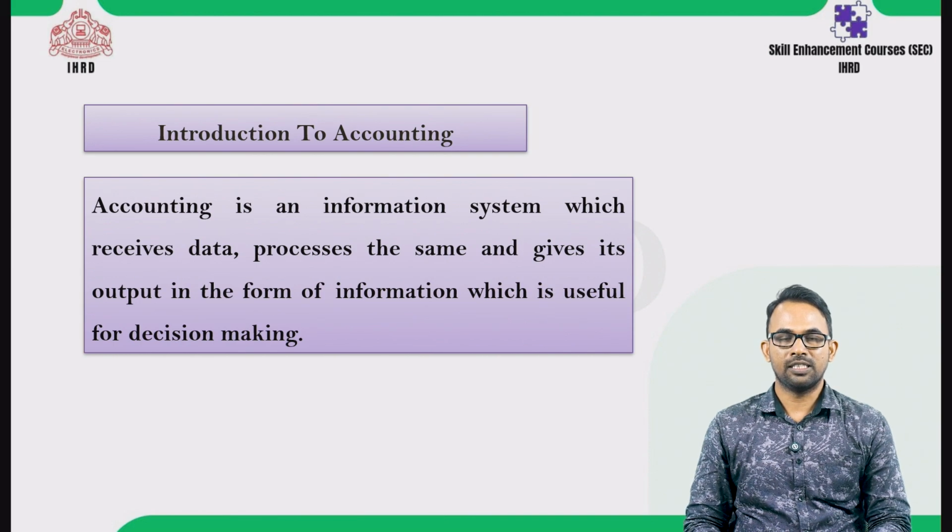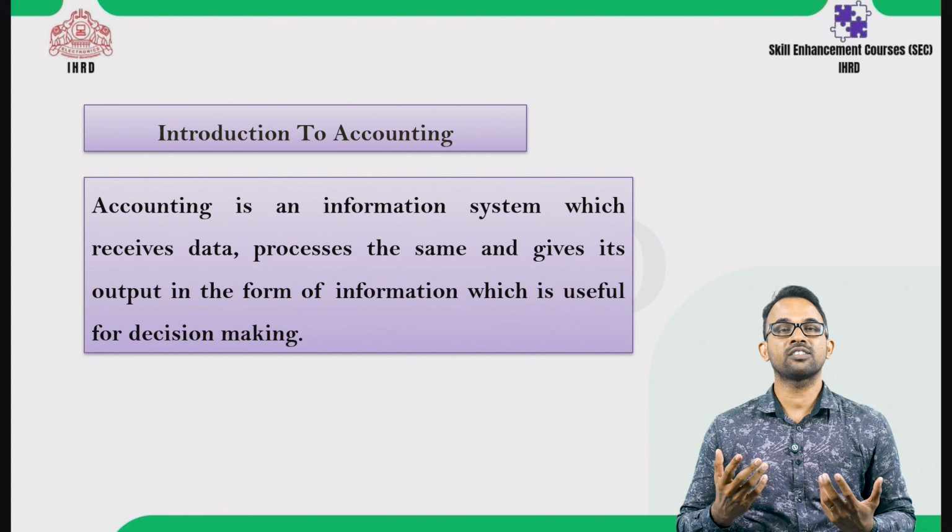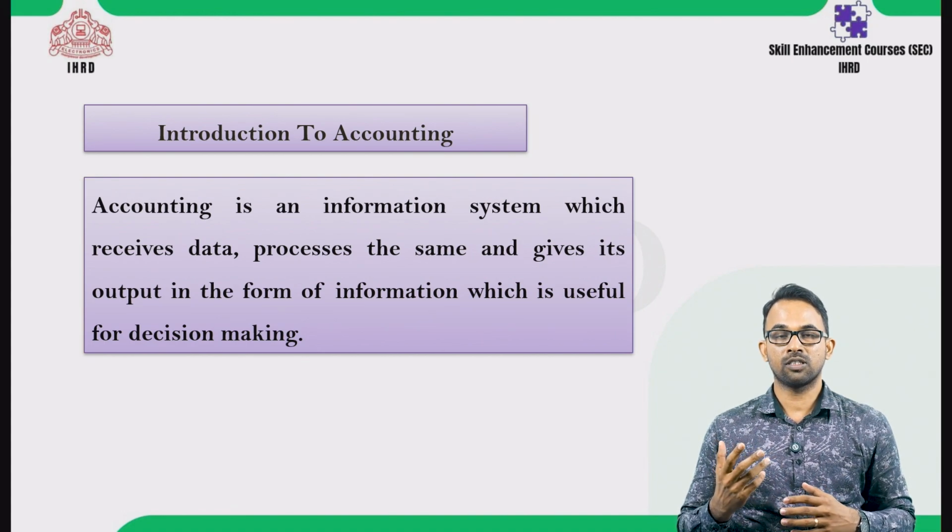Introduction to accounting is an information system which receives data, processes the same and gives its output in the form of information which is useful for decision making. Which means accounting acts as a fundamental information system that underpins sound business practices. It meticulously gathers raw financial data from diverse sources, including sales records, purchase invoices, and payroll information.